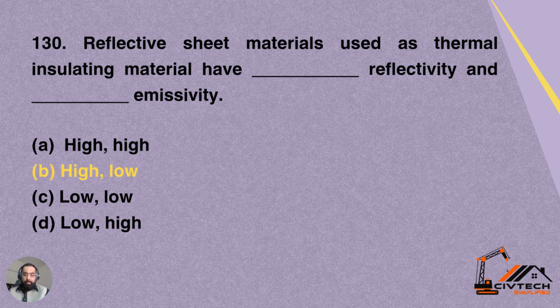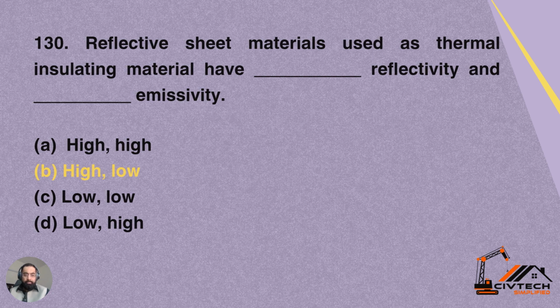Option A, high and high. Option B, high and low. Option C, low and low. Option D, low and high. So option B is correct for this question, which is high and low. So that material should be highly reflective and low in emissivity of the thermal properties.